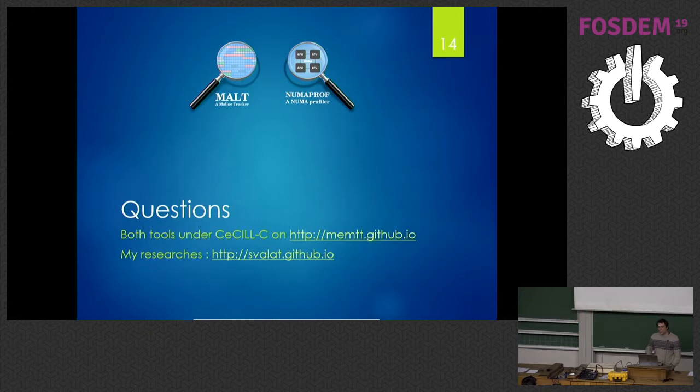So both of the tools are now hosted on GitHub since roughly 1 year, on memtt.github.io. You will find a nice website if you want more screenshots to see what you can get. And if you are interested in memory management for high-performance computing, you can find all the documents I wrote during my PhD on this website, so you can get many pointers from there. So thanks.